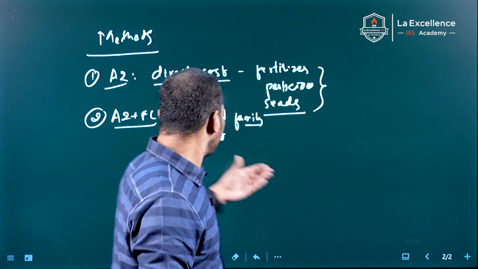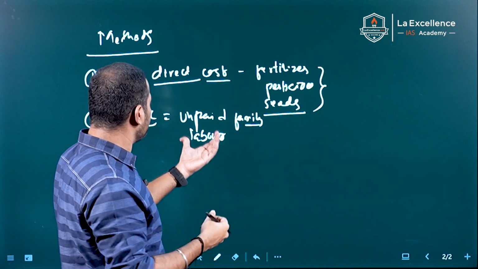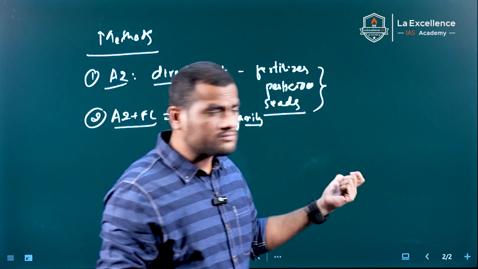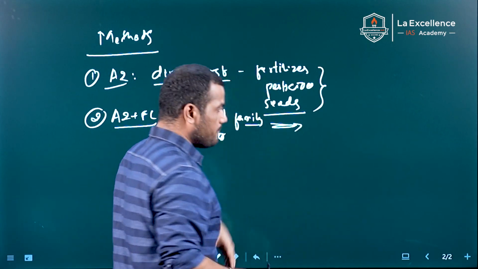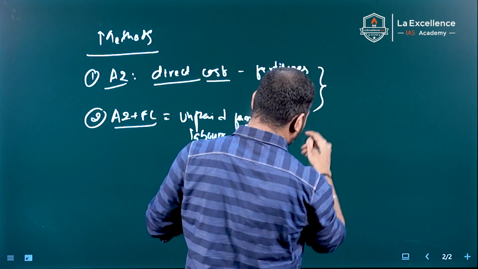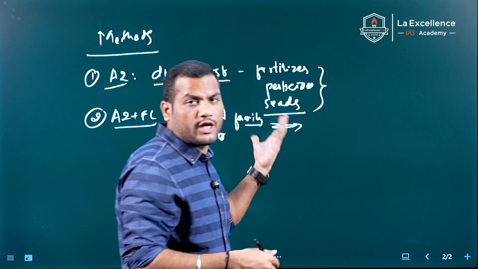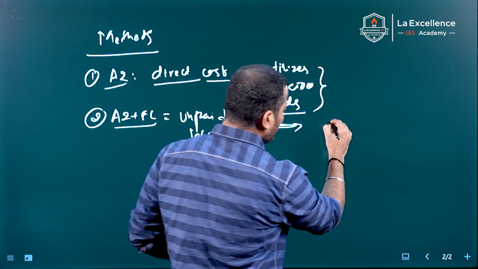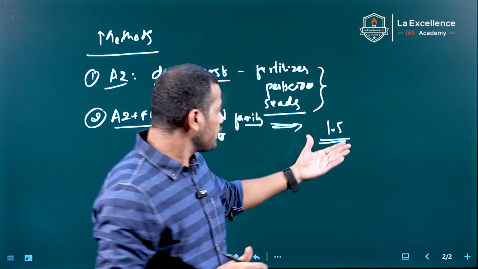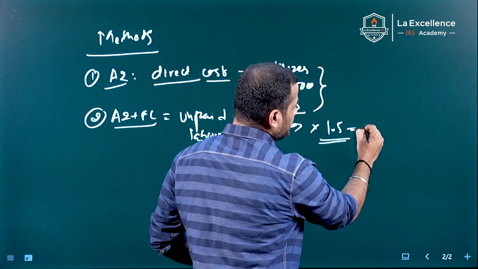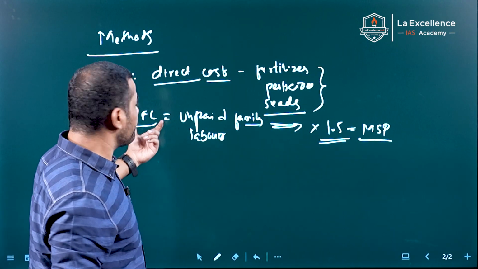Because of that, it is considered a cost to the farmers in this method. After calculating this, whatever price comes out, it is multiplied by 1.5 times. This is the current method followed in India to consider MSP.